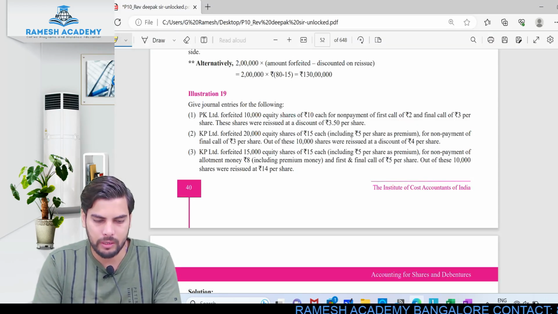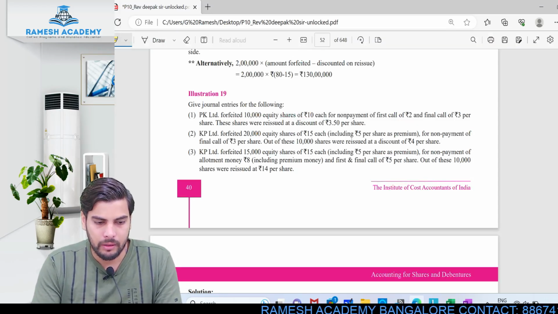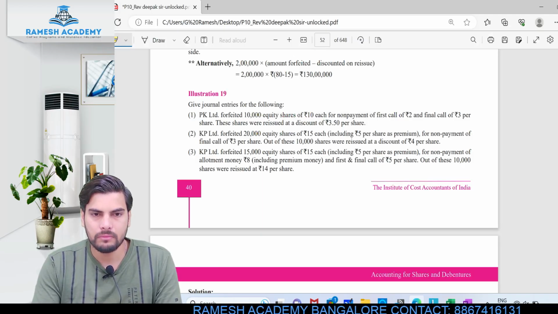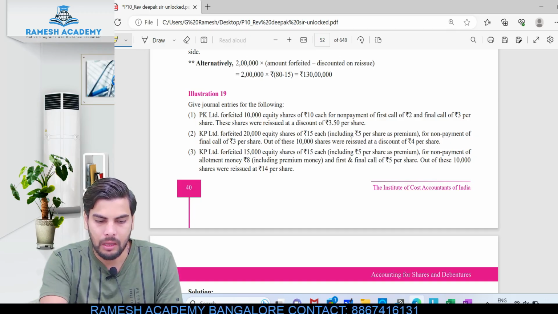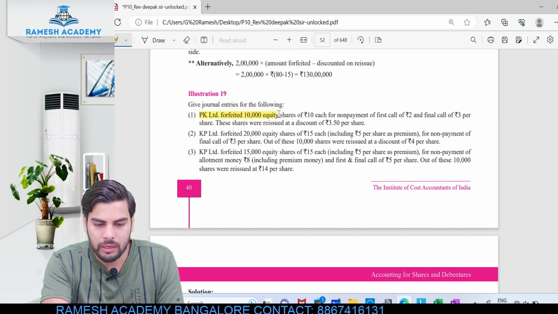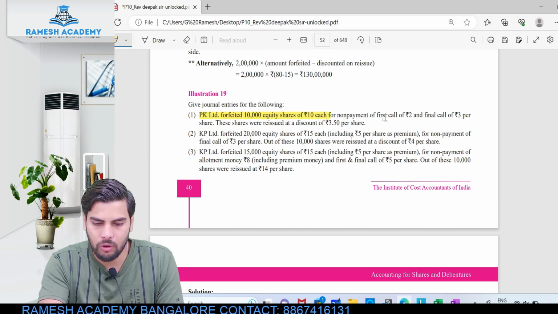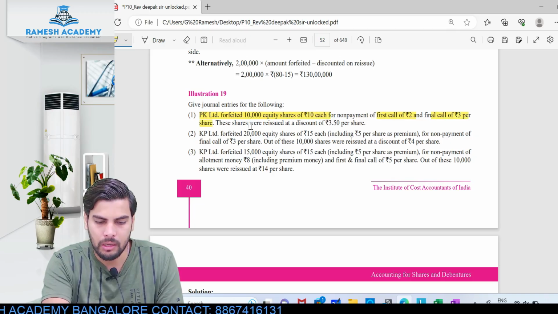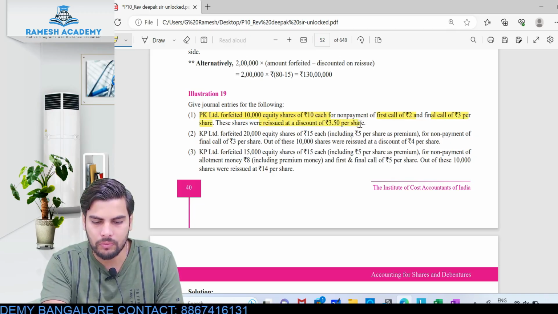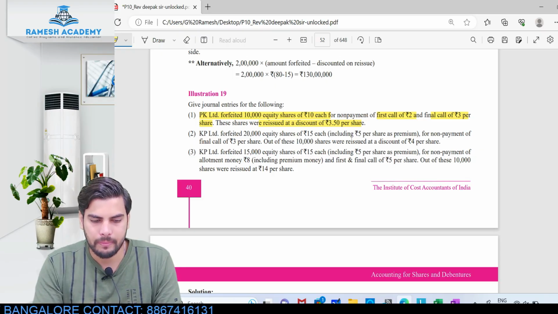Okay, let's have a look at it. The question goes like this: give the journal entries for the following. They have given you different transactions, and for these transactions, they are asking us to pass the journal entry. Very simple illustration. PK Limited forfeited 10,000 shares of rupees 10 each for non-payment of first call of 2 and final call of 3 rupees per share. These shares were reissued at a discount of 3.5 per share.